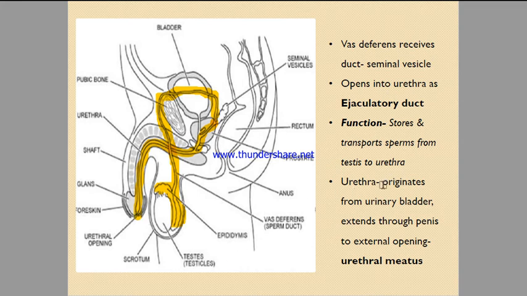Urethra originates from urinary bladder and it extends through penis to the external opening called urethral meatus. So urethral meatus is the external opening which you see here in the diagram. This is the urethral opening, right?